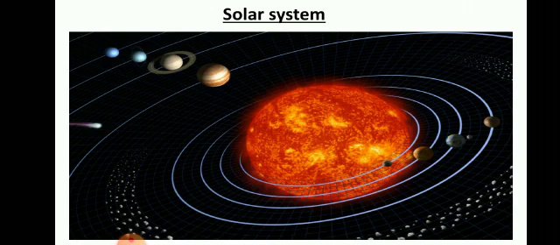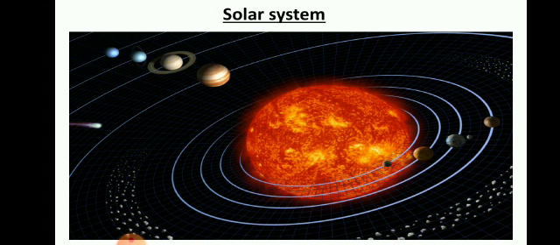And those planets and the Sun together are called the solar system. Our solar system consists of the Sun at the center and the other planets revolving around it. And the planets are Mercury, Venus, Earth, Mars, Jupiter, Saturn, Uranus and Neptune. You all know this? Yes. So in this way, our Earth was formed.